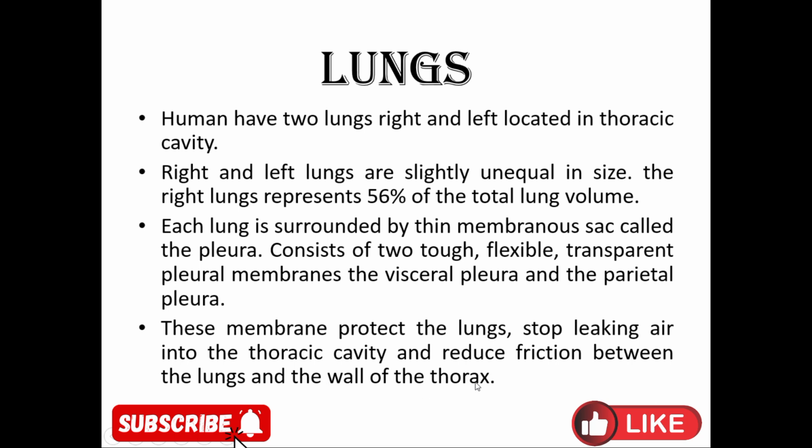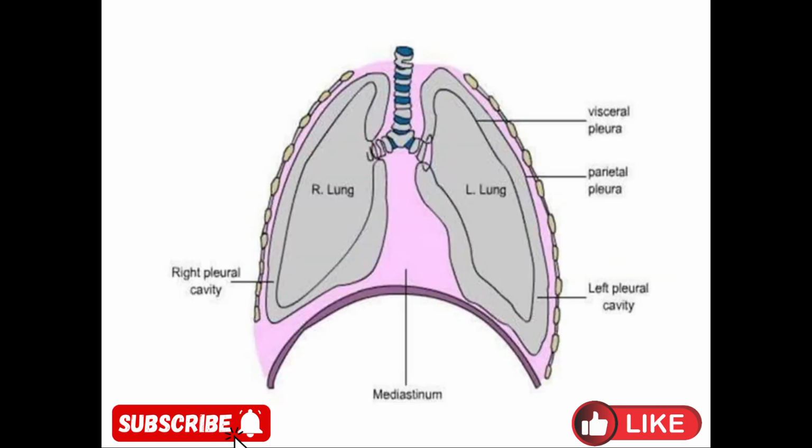Between the two membranous sacs, the pleural fluid is present in the pleural cavity. So it performs the protection of the lungs and stops leaking of air into the thoracic cavity. In this diagram, you can see the membranes of the lungs, the parietal pleura, the visceral pleura, the pleural cavity, as well as the pleural fluid, which is responsible for the protection and stopping of air leaking into the thoracic cavity.